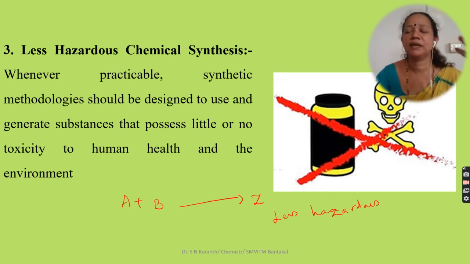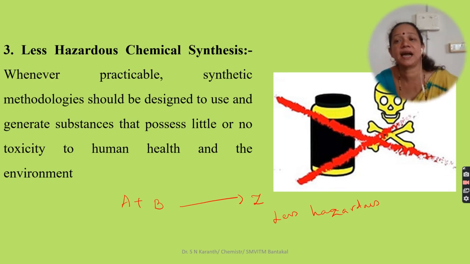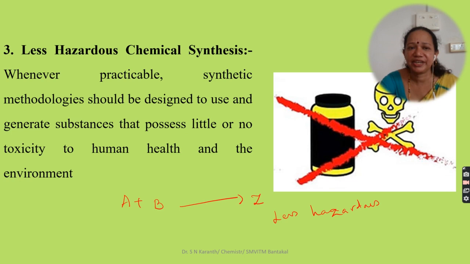It's not possible to achieve 100%, but whenever practicable, synthetic methodologies should be designed to use and generate substances that possess little or no toxicity to human health and the environment. That's how we have to take care.